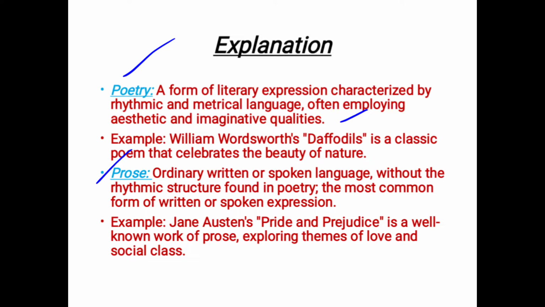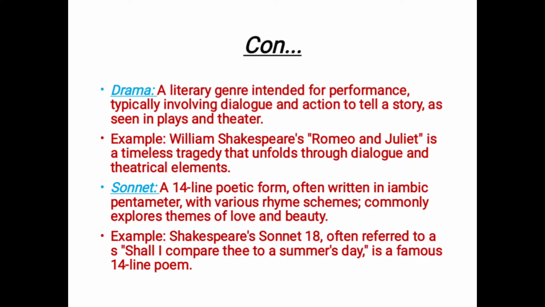Prose. The second one we are having is prose. Ordinary written or spoken language. Anything you write, anything you speak, that comes in prose, without the rhythmic structure found in poetry. In poetry we have rhyme scheme and meter, but in prose we don't need these. The most common form of written or spoken expression. For example, Jane Austen's Pride and Prejudice is a well-known work of prose exploring themes of love and social class.